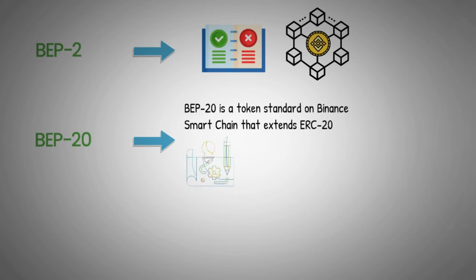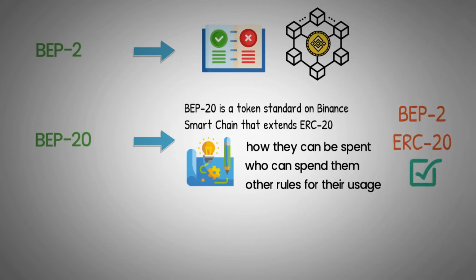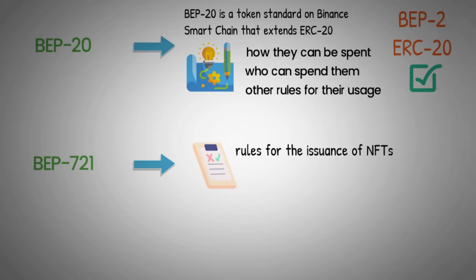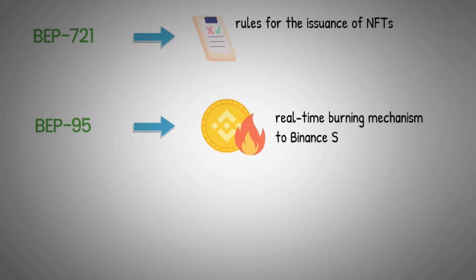standard. You can think of it as a blueprint for tokens that defines how they can be spent, who can spend them, and other rules for their usage. Due to its similarity to Binance Chain's BEP2 and Ethereum's ERC20, it's compatible with both. BEP721, a technical standard that defines a set of rules for the issuance of NFTs in the Binance Smart Chain ecosystem. BEP95. BEP95 is a Binance Evolution Proposal that introduces a real-time burning mechanism to Binance Smart